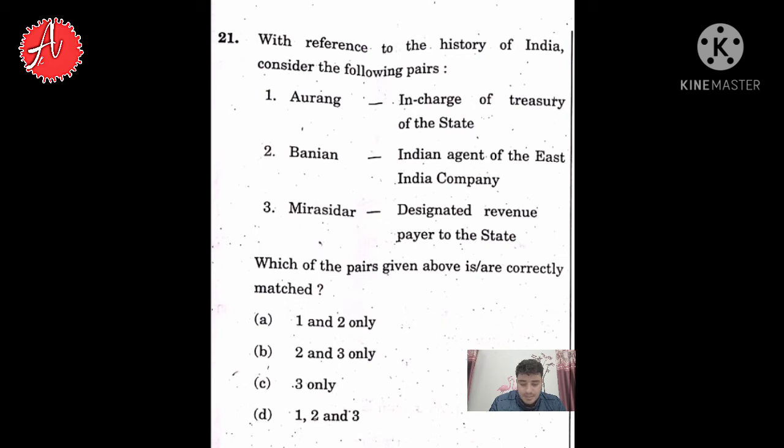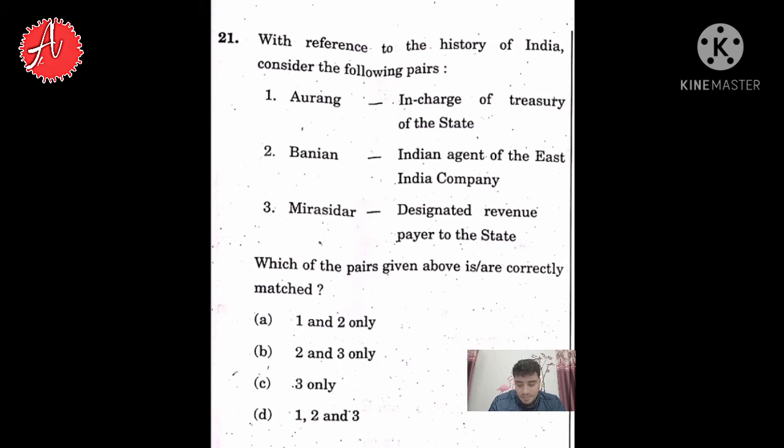The first pair is Orang, and it is given as a person in charge of treasury of the state. The second pair is Banyan, a person who is an Indian agent of East India Company. The third pair is Mirasidar, a person whose designated revenue pays to the state. So there are three pairs and three persons' designations given. We have to tell which of these are correctly matched.